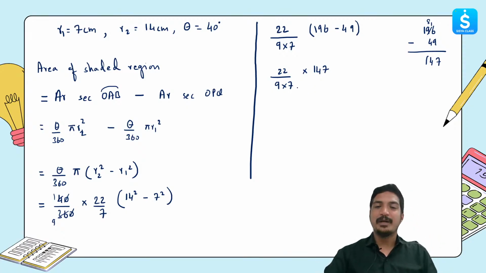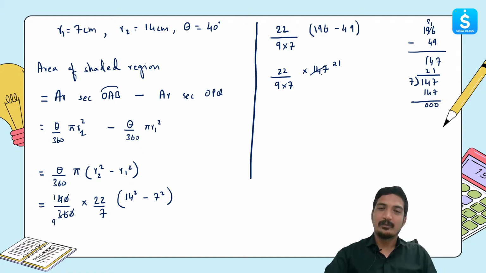Now let's see if it can be divided by the number. Yes, it can be divided by 7. So 147 divided by 7, 7 twenty-ones are 147. This will be 0, so we'll just write 21, and 7 will be cancelled. Now we'll divide 21 and 9 by 3. So we have 3 and then we have 7 over here. This will give you 22 into 7 upon 3.